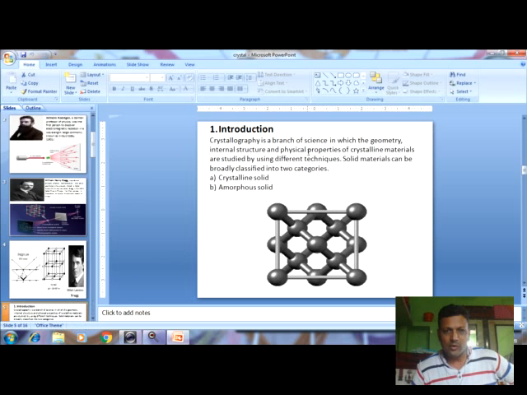So this was the introductory part, and now we can move towards crystallography. Crystallography is a branch of science in which the geometry, internal structure and physical properties of crystalline materials are studied by using different techniques. Solid materials can be broadly classified, as we saw before, into crystalline and amorphous.